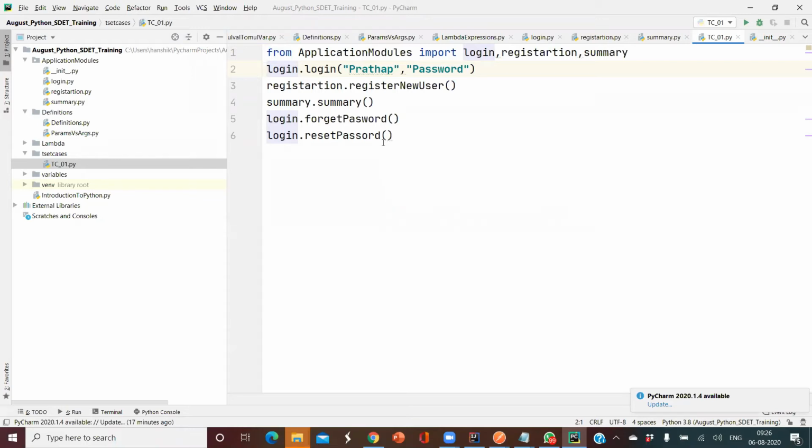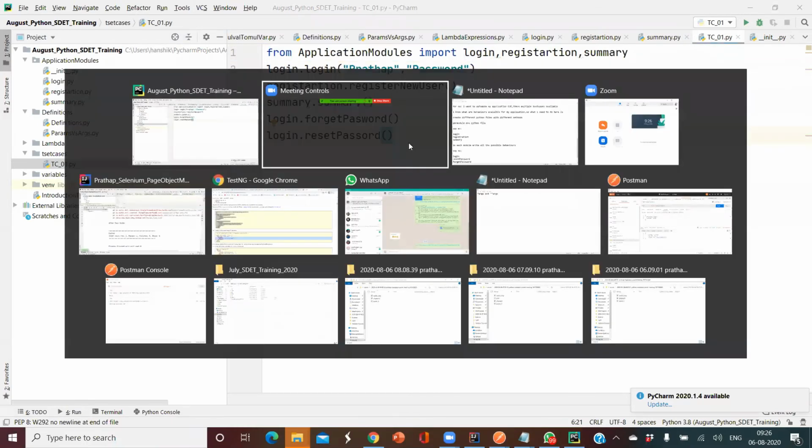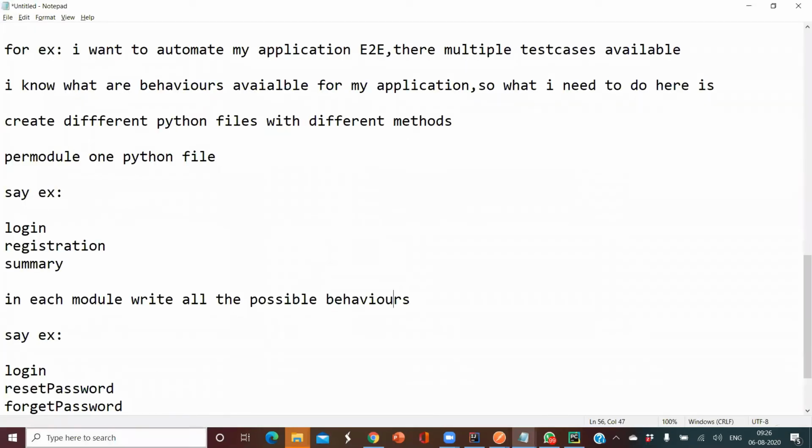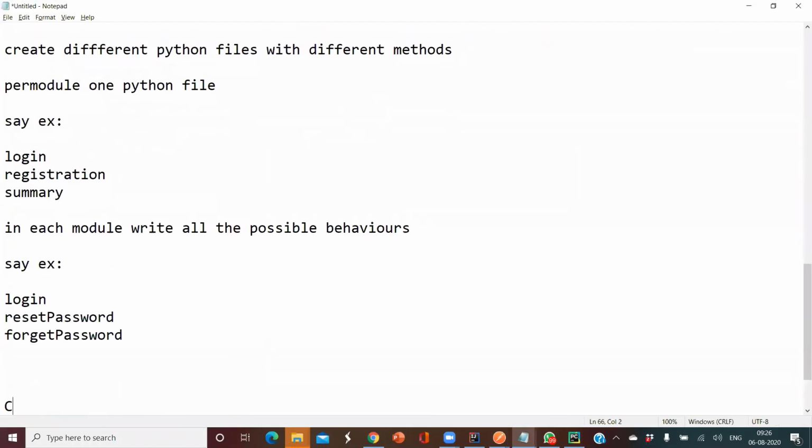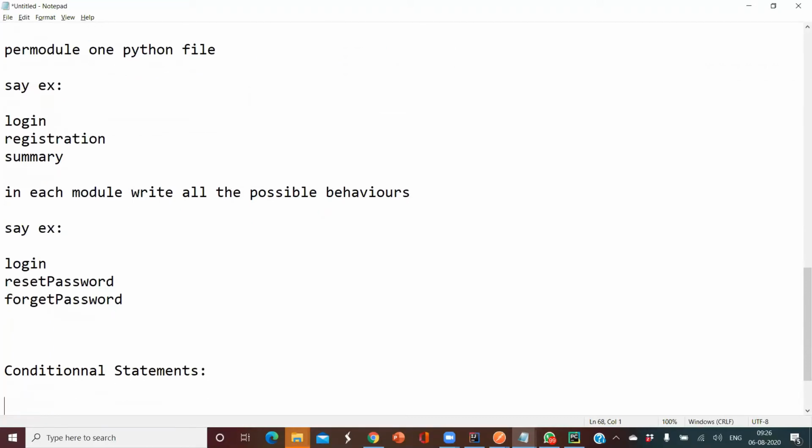Okay, now let us see conditional statements. Conditional statements are used to control the flow of execution, guys. It is used to control the flow of your execution.